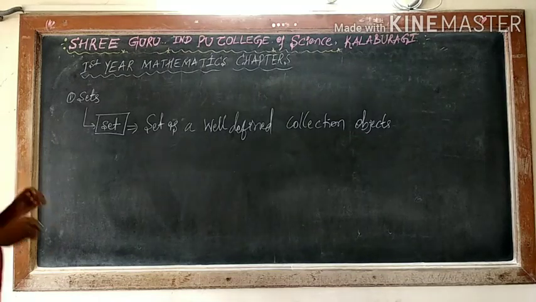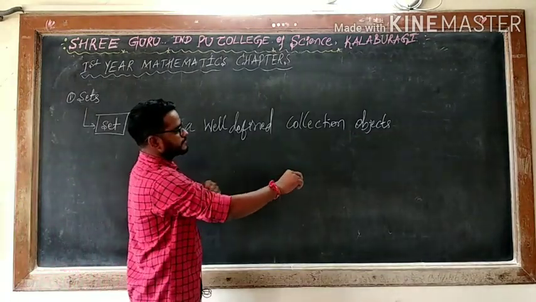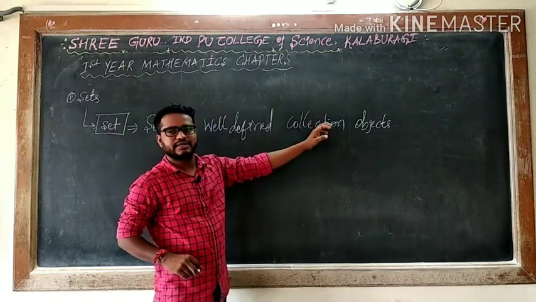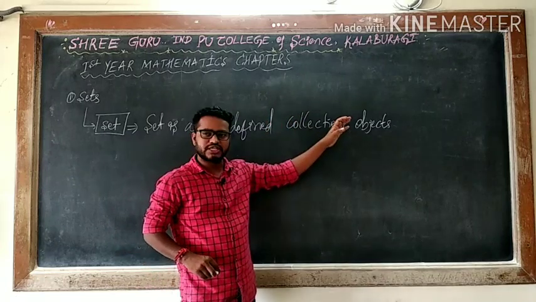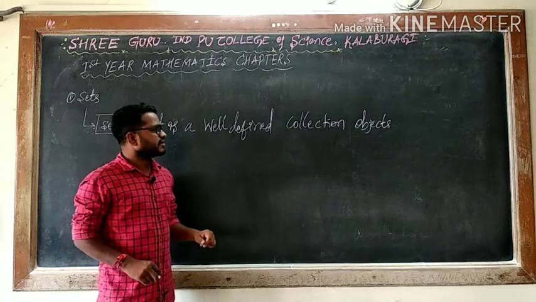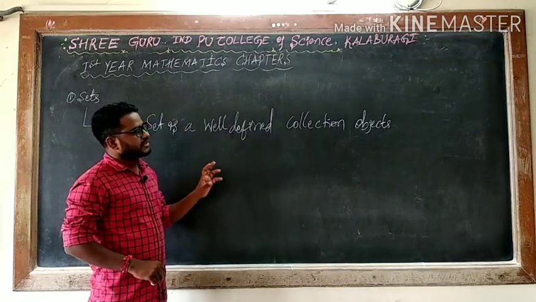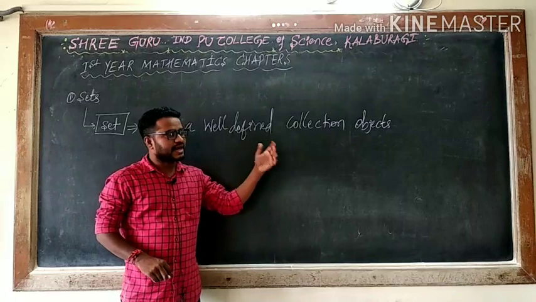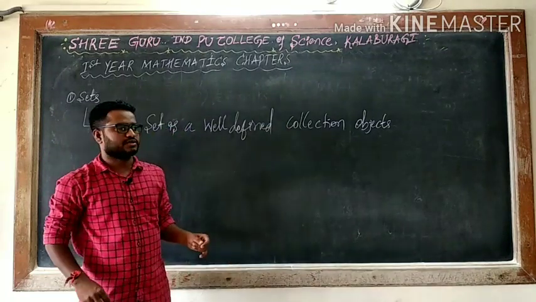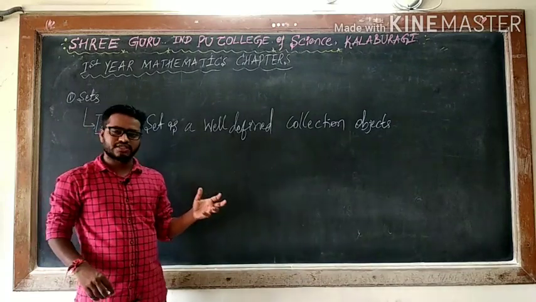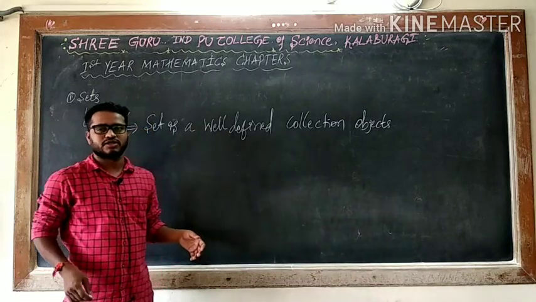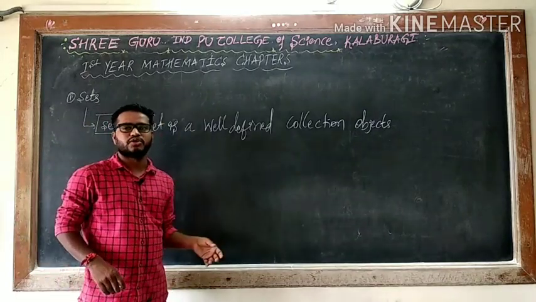Well-defined collection of objects means, is it possible to decide exactly whether an element belongs to a particular kind or not? For example, when I say the set of chalks in the chalk box, a chalk belongs to the box. When I consider a pen, that does not belong.